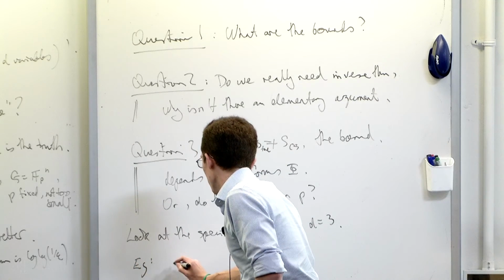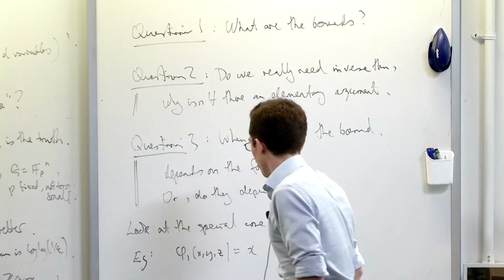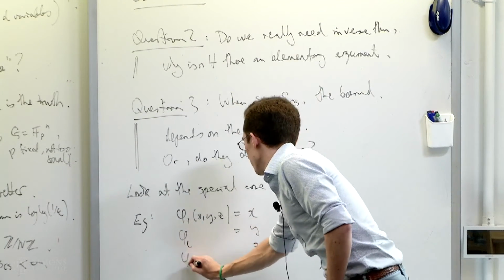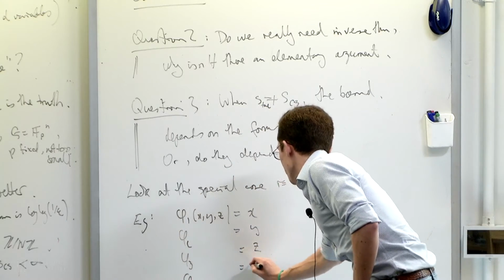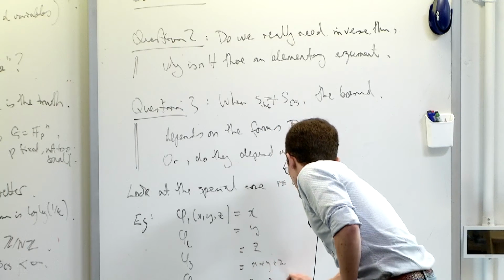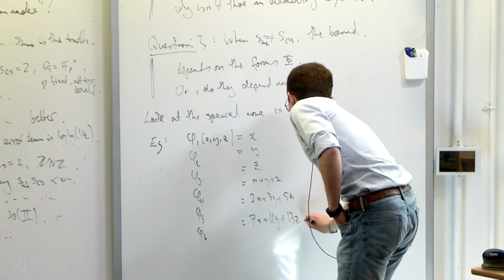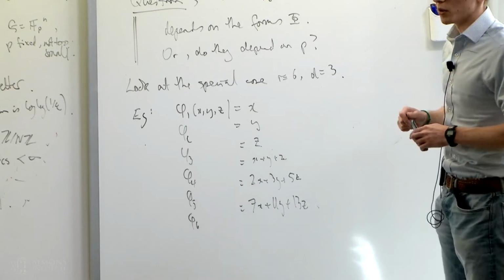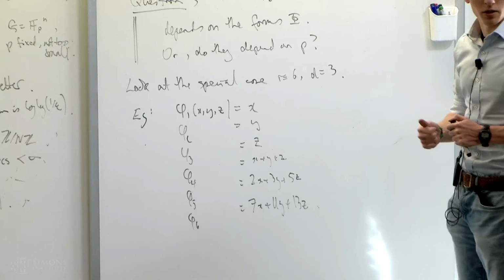A standard example might be phi 1 of x, y, z is x, and then y, z, x plus y plus z, 2x plus 3y plus 5z, and 7x plus 11y plus 13z or whatever, some rubbish. Generically, a thing like this will have true complexity 1, but Cauchy-Schwarz complexity 2. So if I want to count these configurations, I can do it using Fourier analysis, but that's a hard fact.